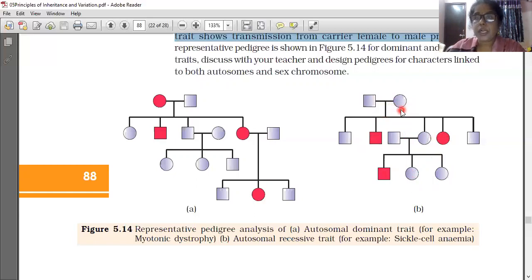Already the disordered gene is present in the parent. Because of the presence of the dominant gene there, it is not expressing, because they all are acting as carriers only. This one is not affected, but they are carrying that gene, so they act as carriers only. Understood?